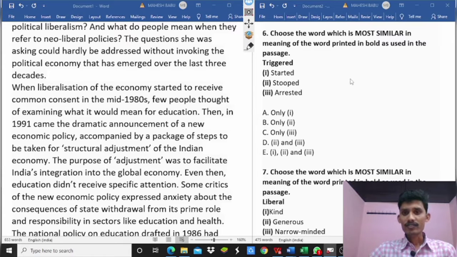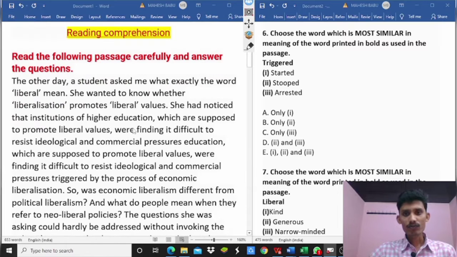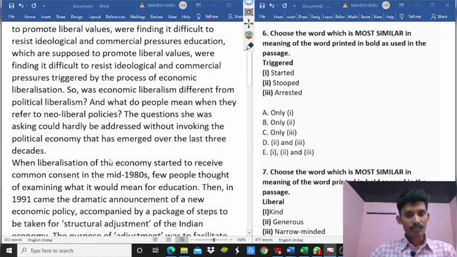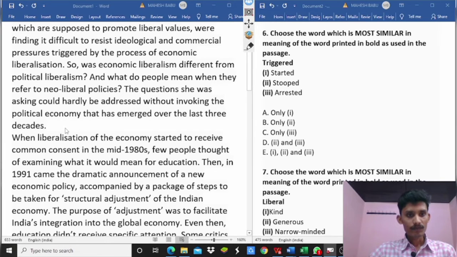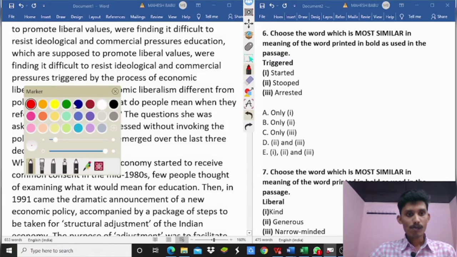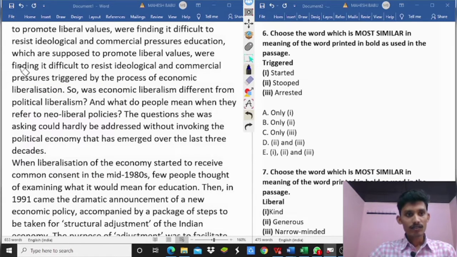So options, first one. Once we see the passage where is triggered: we're finding it too difficult to resist ideological and commercial pressures triggered by the process of economic liberalization.